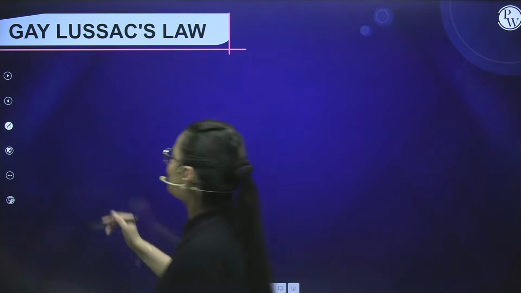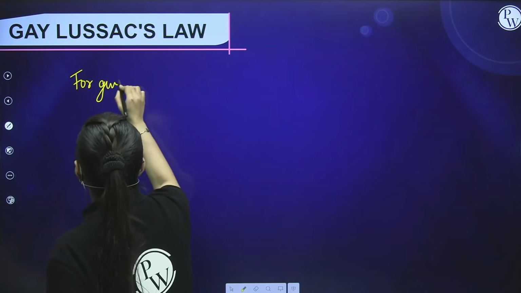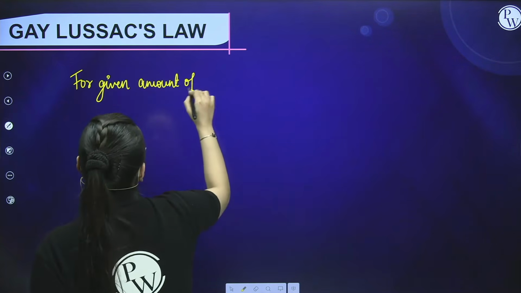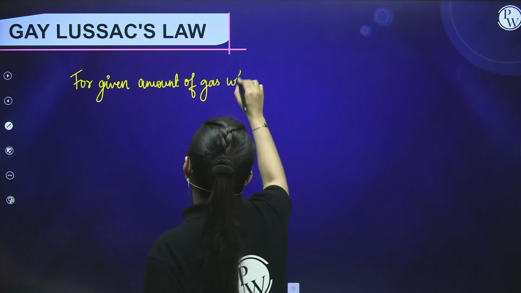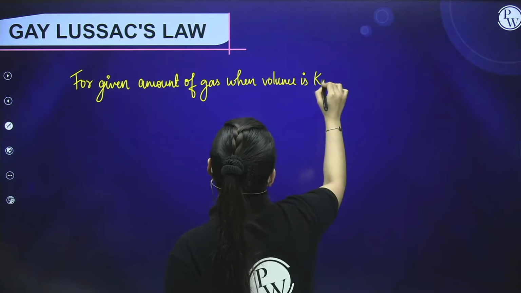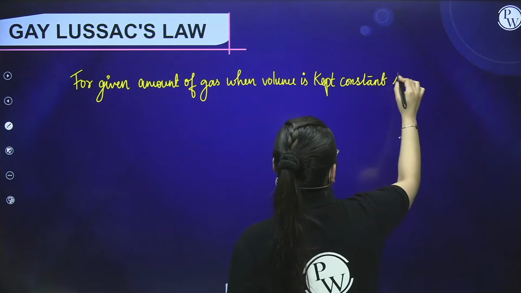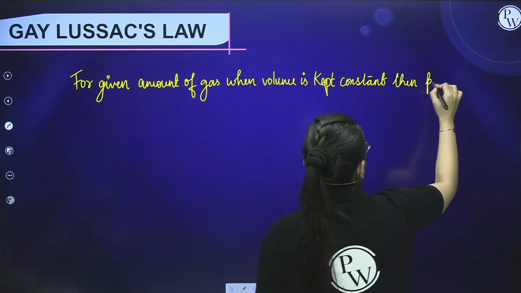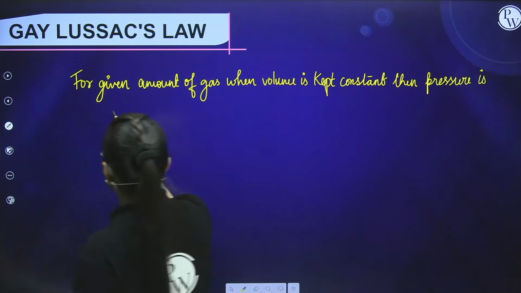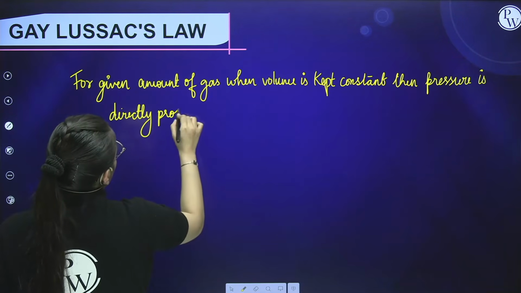So here, for a given amount of gas, again n is constant, when volume is kept constant, then pressure is directly proportional to temperature.